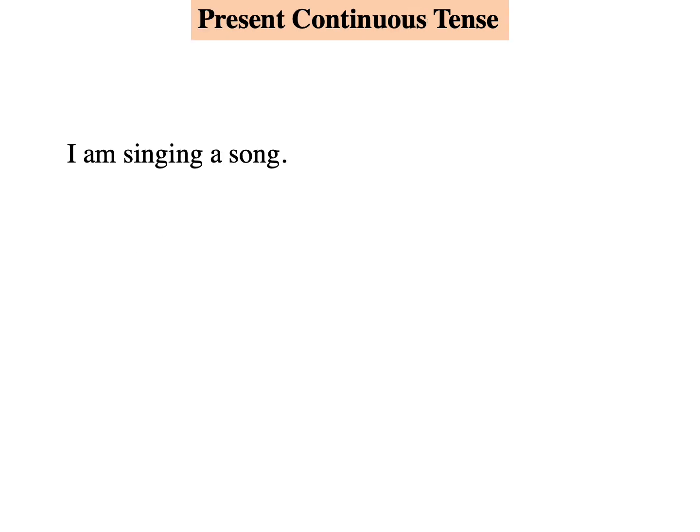Present continuous tense is used for an action that is in progress at the time of speaking. It is used to denote an action that is planned to take place in the near future. Example, Yarni is meeting the Prime Minister tomorrow. Here, I am singing a song. You are singing a song. He is singing a song.